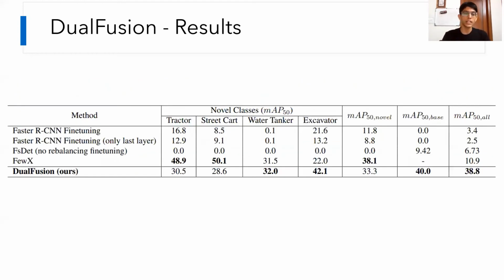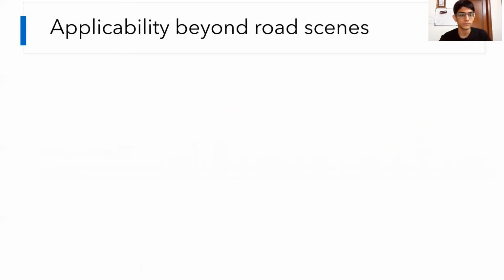Here are the raw numbers. In short, dual fusion is superior for two of the novel classes, the highest base performance as well as the highest overall performance. FuX has the highest novel class performance for two categories and the highest overall novel class performance. But the problem is that FuX is unable to detect base classes, making it useless for our scenario here.